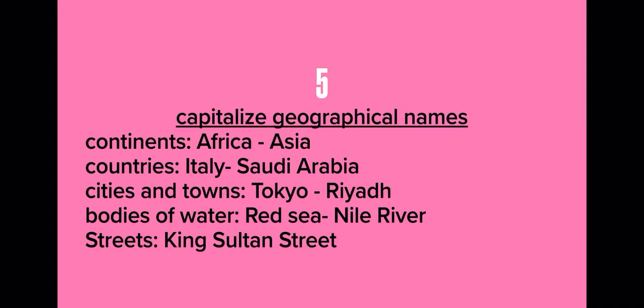Bodies of water, for example, Red Sea, here sea also, C should be capital letter. Nile River, also Nile capital letter and River capital letter. Streets also, the names of the streets like King Sultan Street, King Fahad Street, Prince Fahad ibn Sultan Street. So make all the words capital.